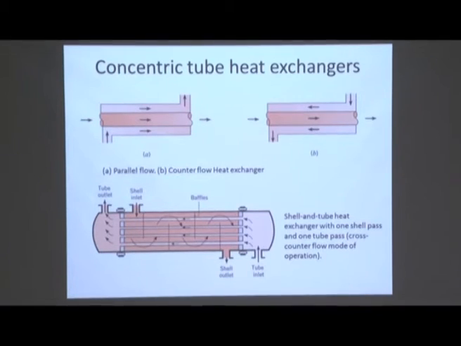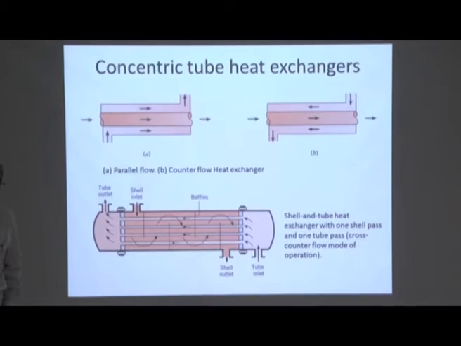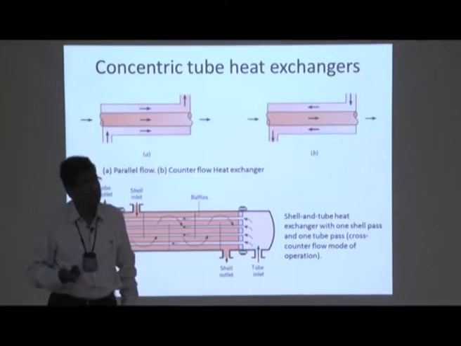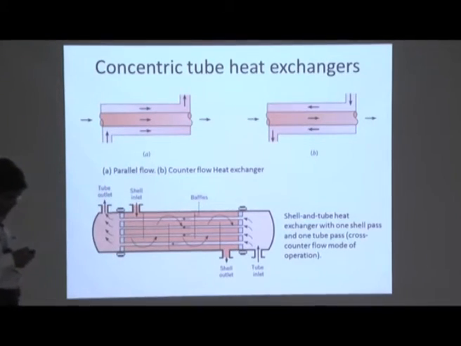That's why this type of heat exchanger is known as shell and tube heat exchanger, which is very, very common, and everyone in industry says shell and tube heat exchanger. If you do not know what a shell and tube heat exchanger is, it is as if you do not know the name of your parents. Shell and tube, if you don't know, then you are gone. So the outer tube is known as shell, and this arrangement is known as parallel flow and this is counter flow.